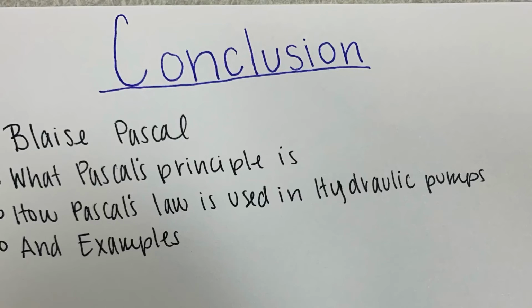In conclusion, Blaise Pascal was a French physicist who is known for Pascal's principle, which states that a pressure change occurring anywhere in a confined incompressible fluid is transmitted throughout the fluid such that the same change occurs everywhere. In the video, we gave you a couple of examples of how you can find hydraulic pumps in everyday things, like the barber's chair, office chairs, car jacks, or even on stages. In the examples, we showed you how to calculate the missing force and area from each problem.